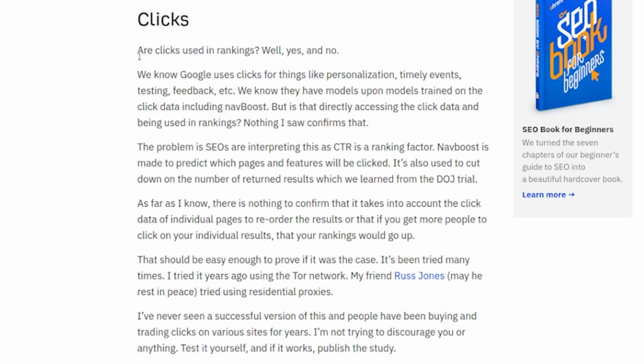So there's actually a really good write-up by a person known as Patrick Stox, who basically works in the same field. And I'm going to read a few excerpts from his research as well that I think almost mirror exactly what I've been looking at. So when it came to those clicks that we just discussed, he basically writes: are clicks used in rankings? Well, yes and no. We know that Google uses clicks for things like personalization, timely events, testing, feedback. We know that they have models upon models trained on the click data, including NavBoost. But that is directly accessing the click data and being used in rankings? Nothing I saw confirms it, and nothing I saw actually denies it either.